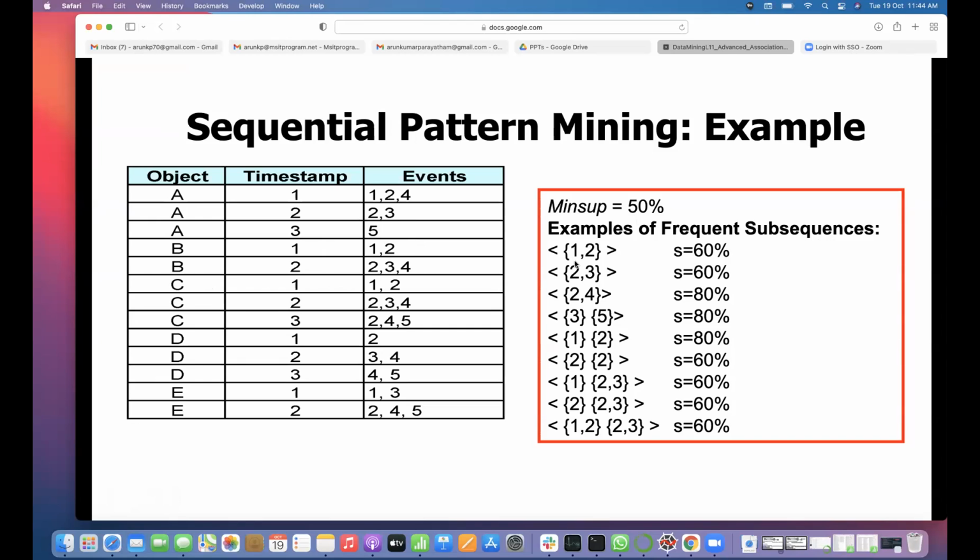So do you have 1, 2 or not here, right? So your sets will become 1, 2, 4, 2, 3, 5. So 1, 2, another set is 1, 2, 2, 3, 4. Another set is 1, 2, 2, 3, 4, 2, 4, 5, like that. Then you need to find out for this 1, 2, how much support it has. So 1, 2, if you take this,